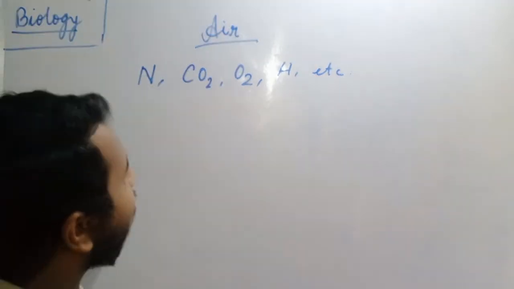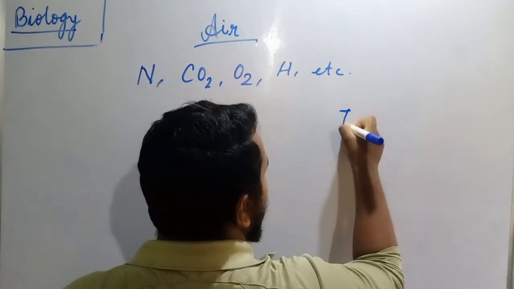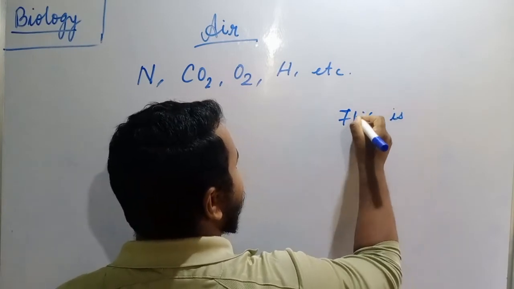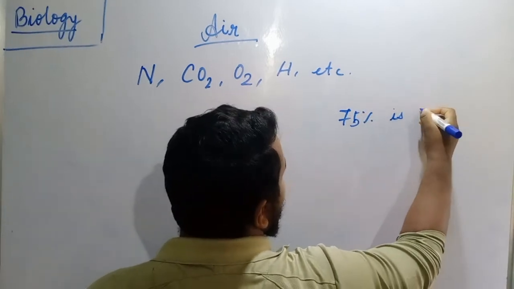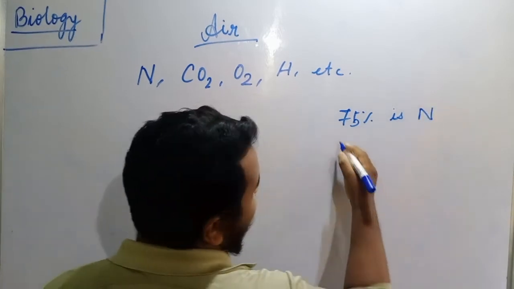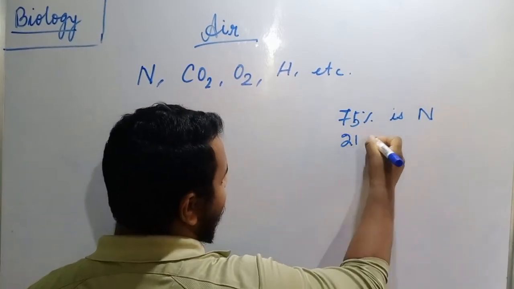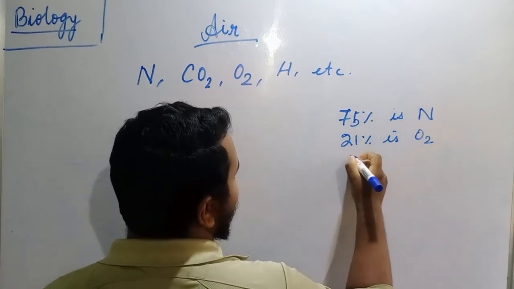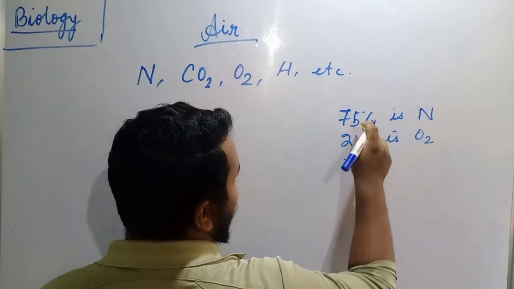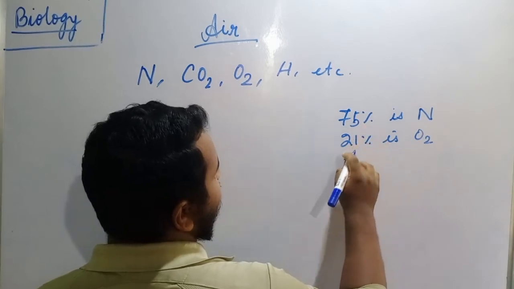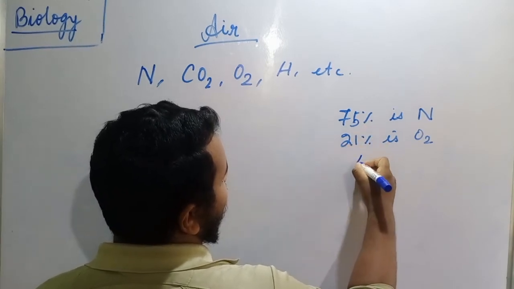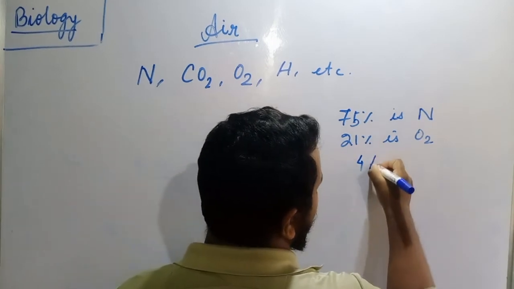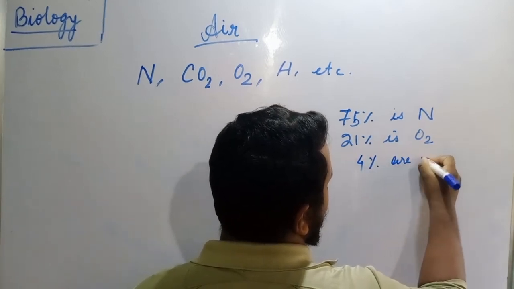For example, 75% is nitrogen, then 21% is oxygen, and the rest percent, how much is it? 4. Okay, so now 4% are other gases.